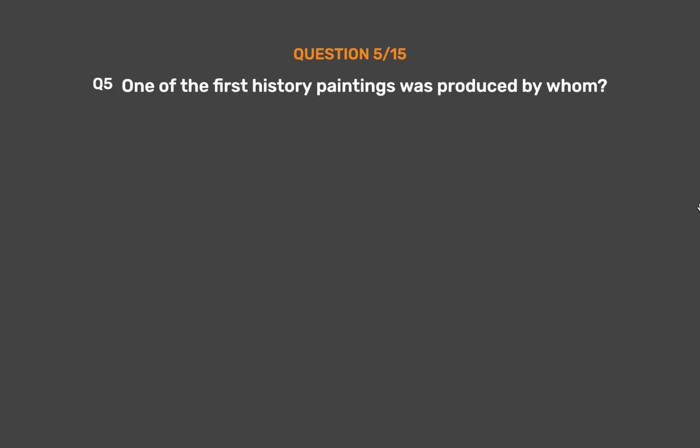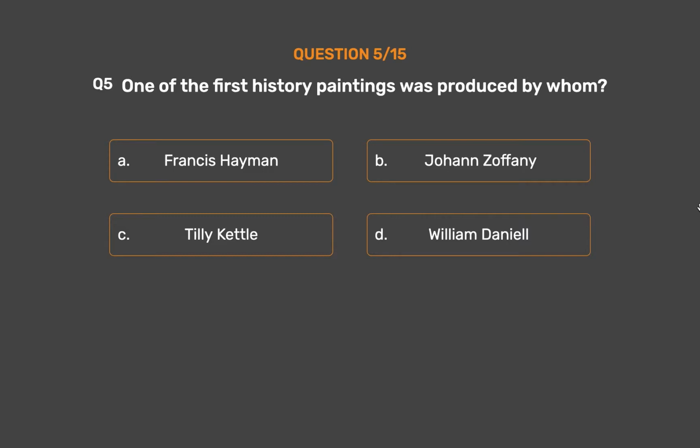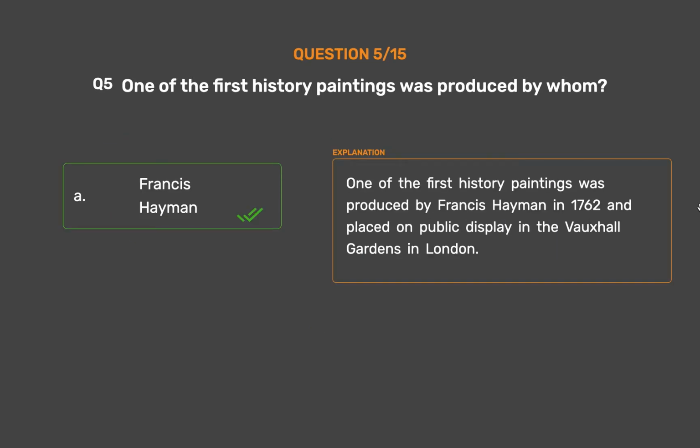Question number 5. One of the first history paintings was produced by whom? Option A. Francis Hayman. Option B. Johann Zafani. Option C. Tilly Kettle. Option D. William Daniel. The correct answer is Option A. Francis Hayman. One of the first history paintings was produced by Francis Hayman in 1762 and placed on public display in the Vauxhall Gardens in London.